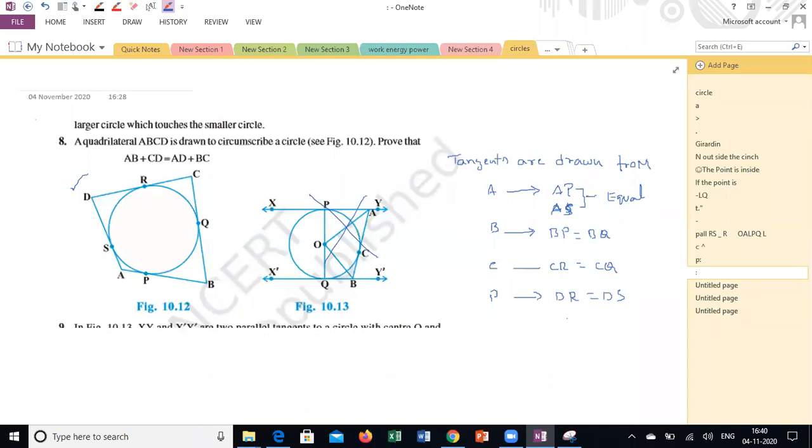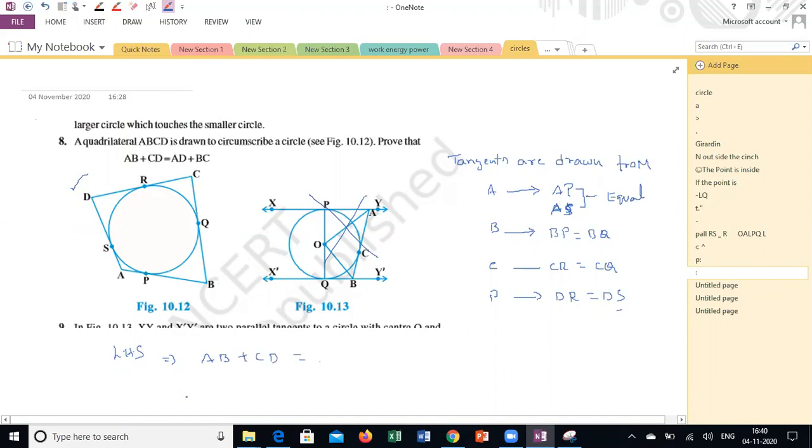And BC is also the remaining side of the quadrilateral and also tangent to the circle. Now, it's very simple. I'm taking LHS. LHS will be equal to AB plus CD.